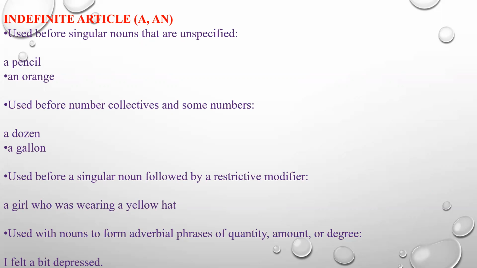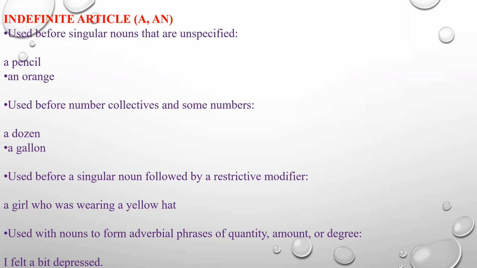For example, did you see a girl who was wearing a yellow hat? You're specifically meaning that particular person. A restrictive modifier is the modifier, that is the yellow hat, the person who was wearing the yellow hat. You are specifically restricting to that modifier, that particular adjective. So you can use the indefinite article a.